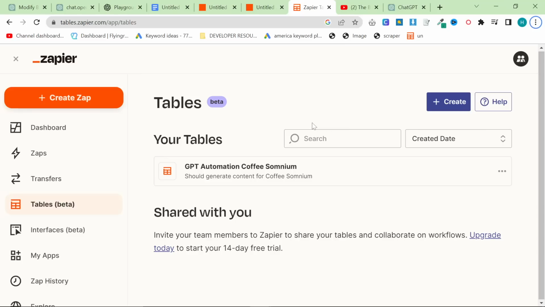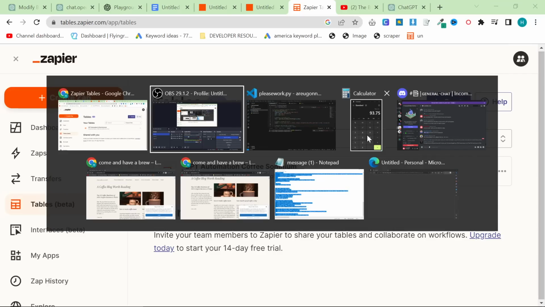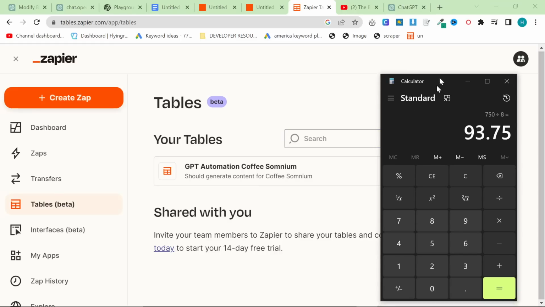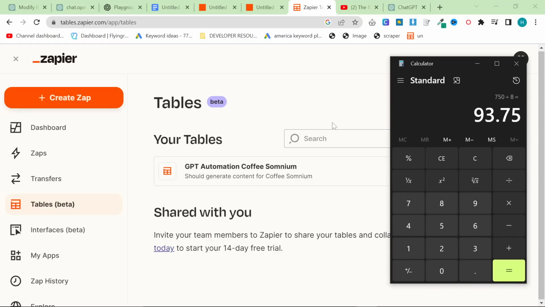However, I will have a video coming as soon as possible once I've perfected my script, which allows you to do this without Zapier and will allow you to create content basically for free. However, that will be probably in a couple of days. I am still ironing out a couple of issues with the script. And yes, I am using ChatGPT to do everything.